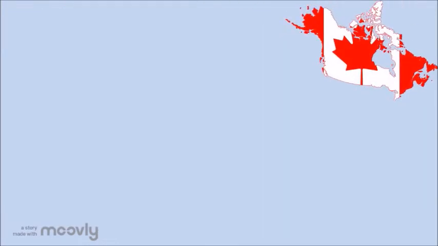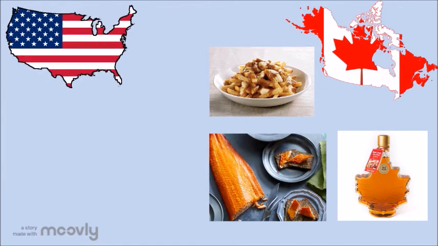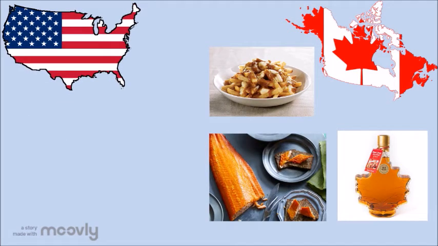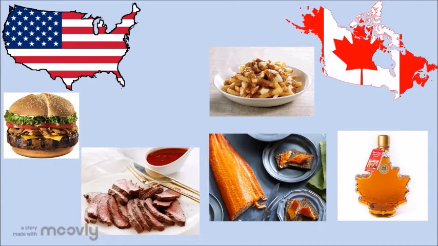Canadian families prefer homemade, and their staple food is meat, fish, and bread, but their favorite food is maple syrup, protein, and smoked salmon. Unlike them, US families buy food from outside because they do not have time to cook, and their staple food is meat and bread, but they prefer burger and steak.